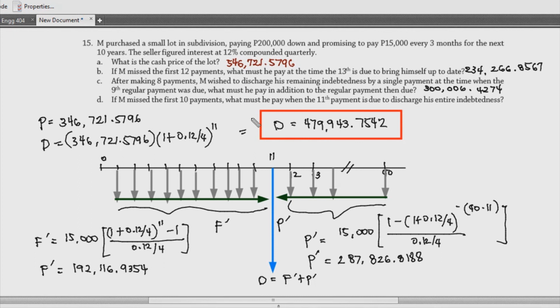Okay, so I think that approach is easier to get, because the idea is more basic. But the difference is, what if you're just given letter D, without A, B, C? Therefore, you still have to compute for the whole annuity from the 40th period, just to understand the basic price of your debt. But that can be very helpful when you've already obtained the value of your present worth.